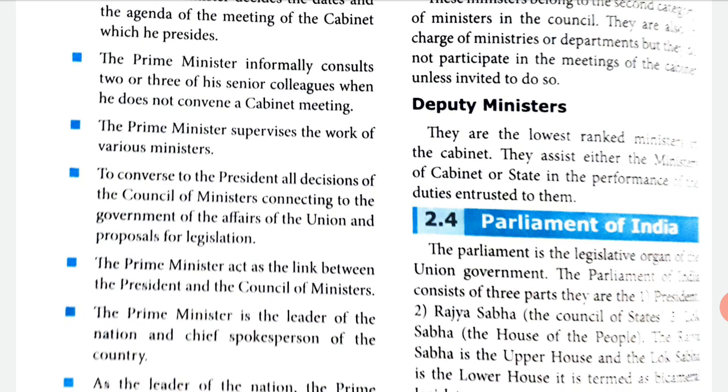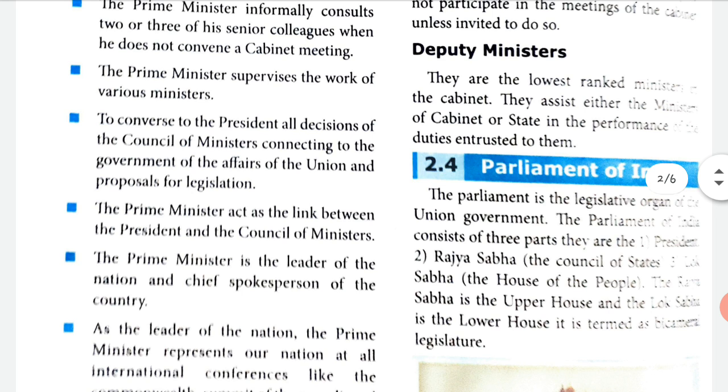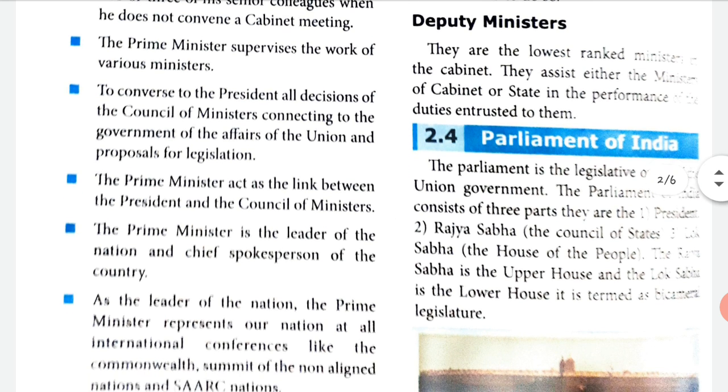The Prime Minister supervises the work of various ministers. So he is the one who will see whether the ministers are doing their work. He also communicates to the President all decisions of the Council of Ministers relating to the affairs of the Union and proposals for legislation. So he will take to the President all the decisions made by the Council of Ministers regarding government affairs of the Union, that is the state and the central, and proposals for legislation, that means laws.